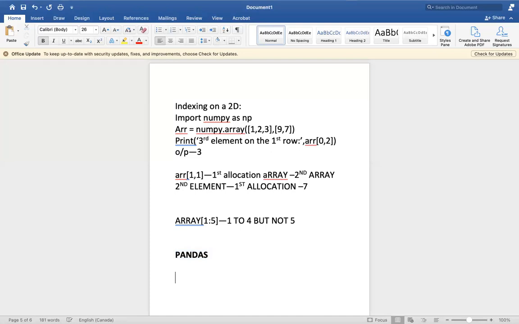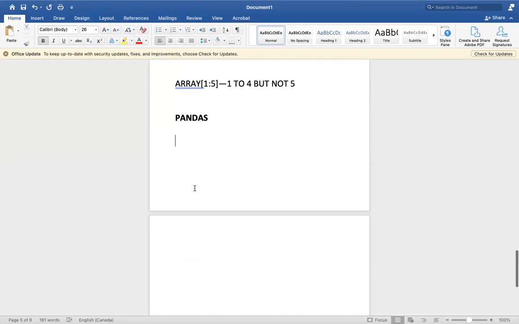So what is pandas? Pandas is one of the Python libraries. At the end of the day, it's a Python library mostly used for analyzing, exploring, and manipulating data.